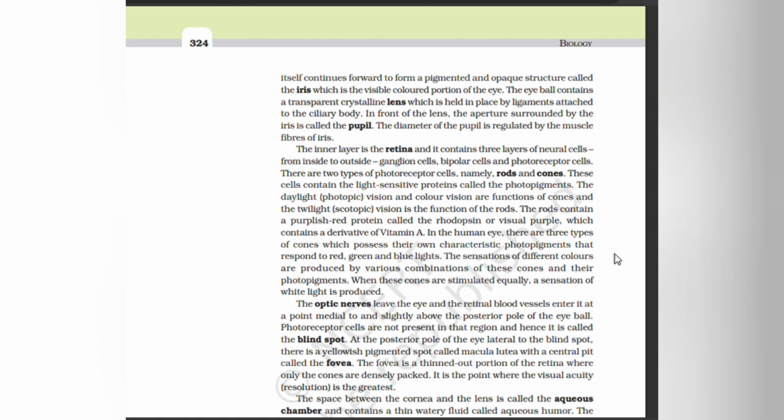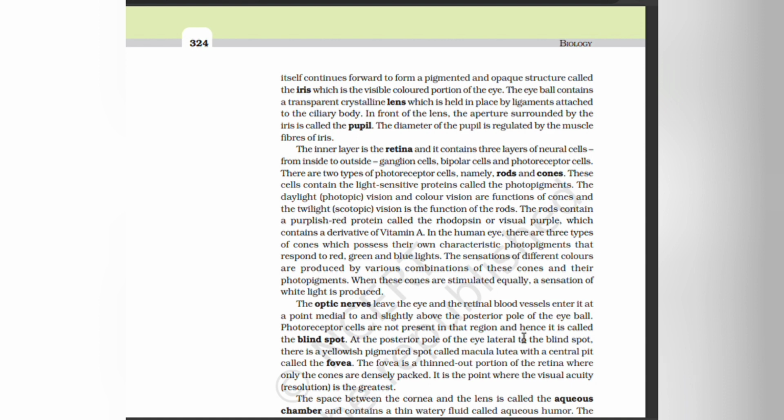In the human eye, there are three types of cones, which possess their own characteristic photopigments that respond to red, green, and blue light. The sensations of different colors are produced by various combinations of these cones and their photopigments. When these cones are stimulated equally, a sensation of white light is produced. The optic nerves leave the eye and the retinal blood vessels enter it at a point medial to and slightly above the posterior pole of the eyeball. Photoreceptor cells are not present in that region, hence it is called the blind spot.